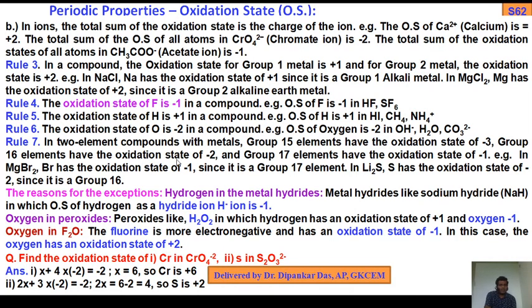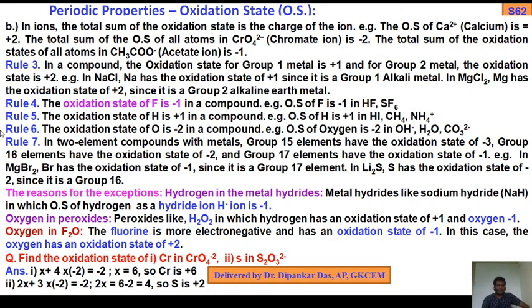In two-element compounds with metal ions, group 15 elements have the oxidation state of -3. Group 15 means nitrogen, phosphorus, arsenic, antimony, bismuth.